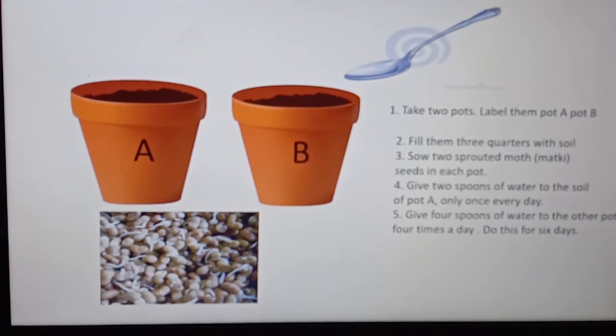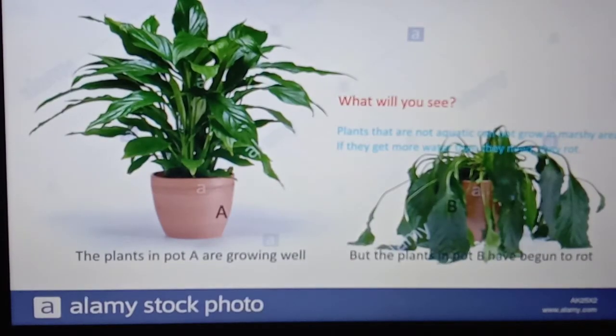After doing like this for 6 days, what will be the result? See here, the plants in pot A are growing well, but the plants in pot B have begun to rot. Rot means sadna. So they are getting decayed due to more amount of water.